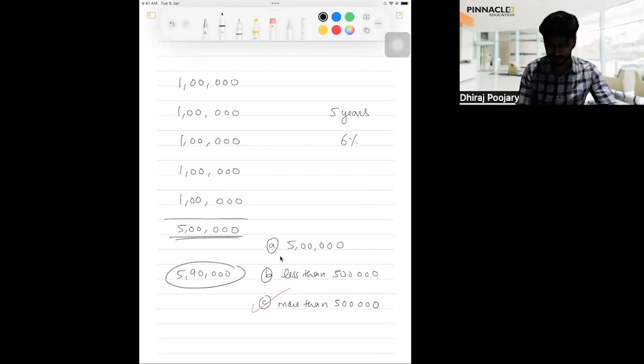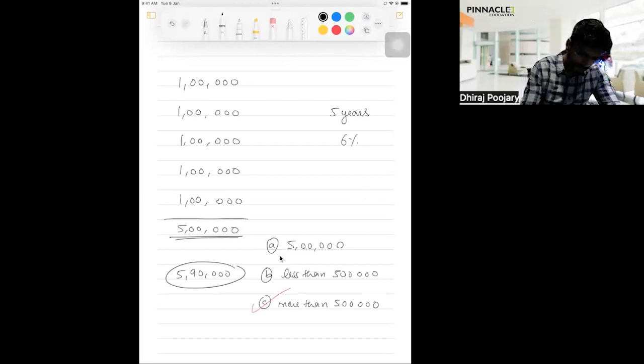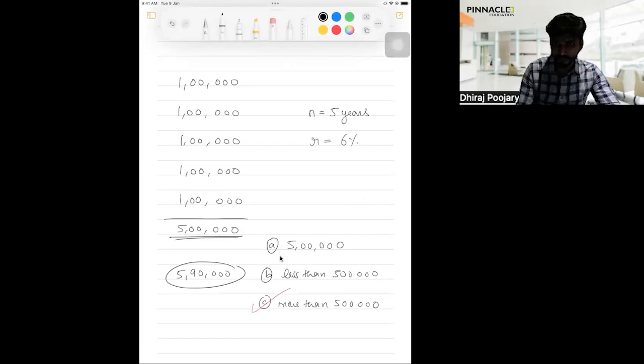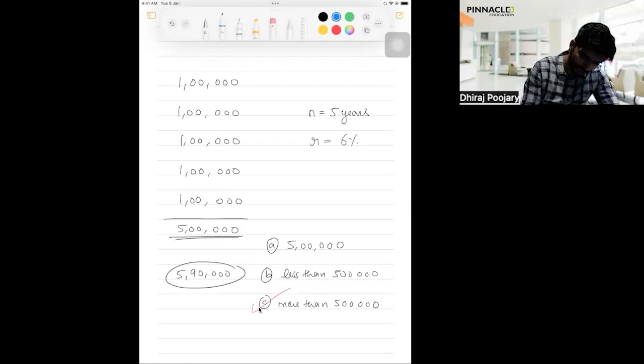It is interest. Now, if you compare it with what we have done in school, 5 years is nothing but N, number of years, we call N. 6% is rate of interest. We used to term it R. This 5,90,000, you used to call it amount in school. The same thing now is called accumulated value.